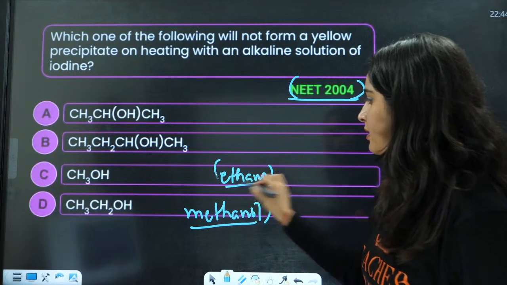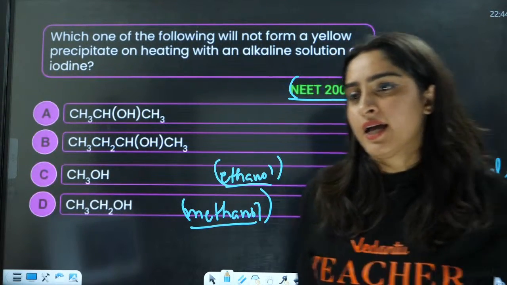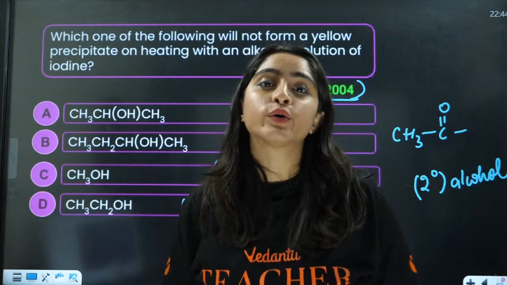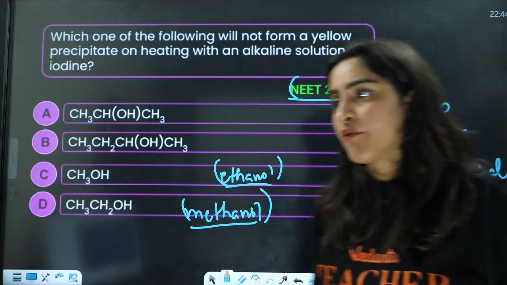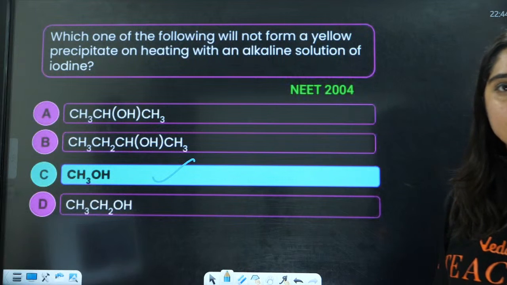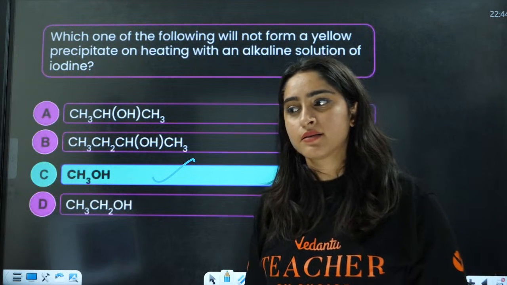Now tell me, which is not going to give the iodoform test, everybody? This one. Right? Understood this?